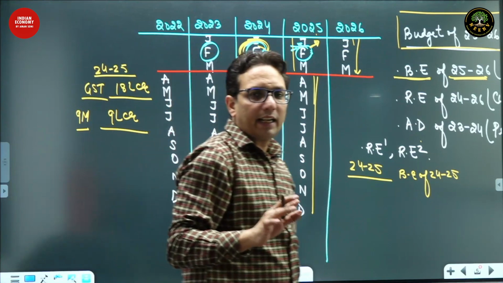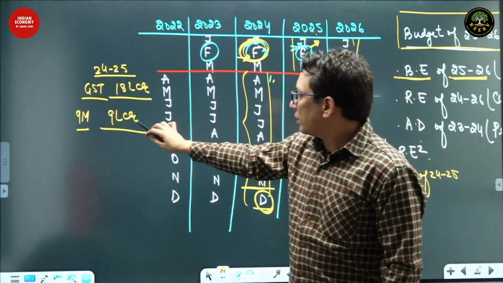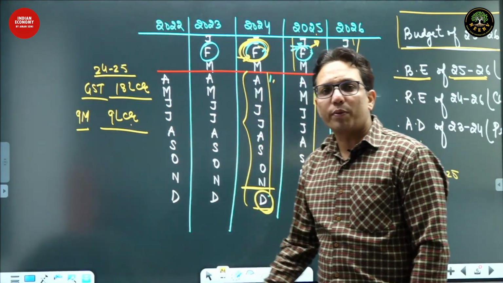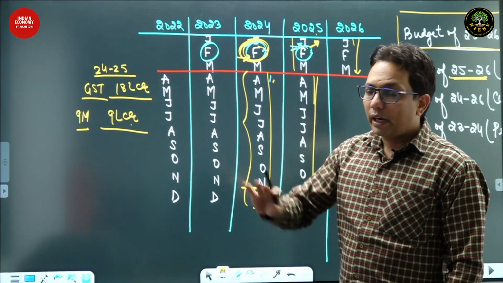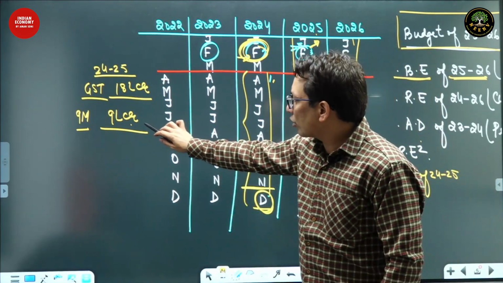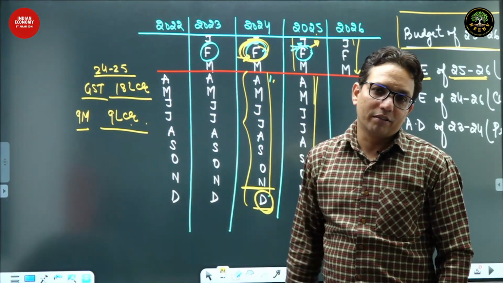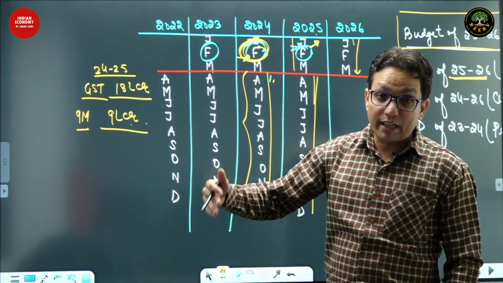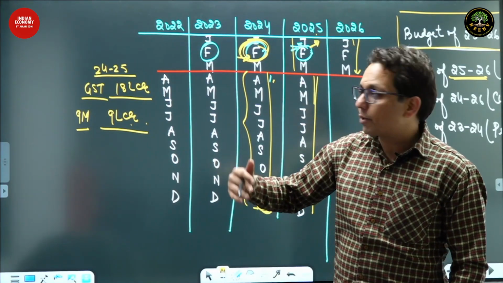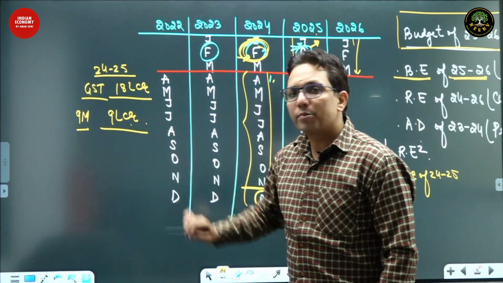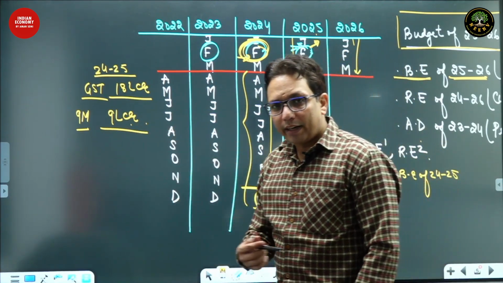The estimate given was 18 lakh crore rupees, and now in these 9 months it has been just 9 lakh crore rupees. In the remaining 3 months it cannot be 18 lakh crores. It cannot be 3 lakh crore rupees per month on average when it has been on average 1 lakh crore rupees per month.